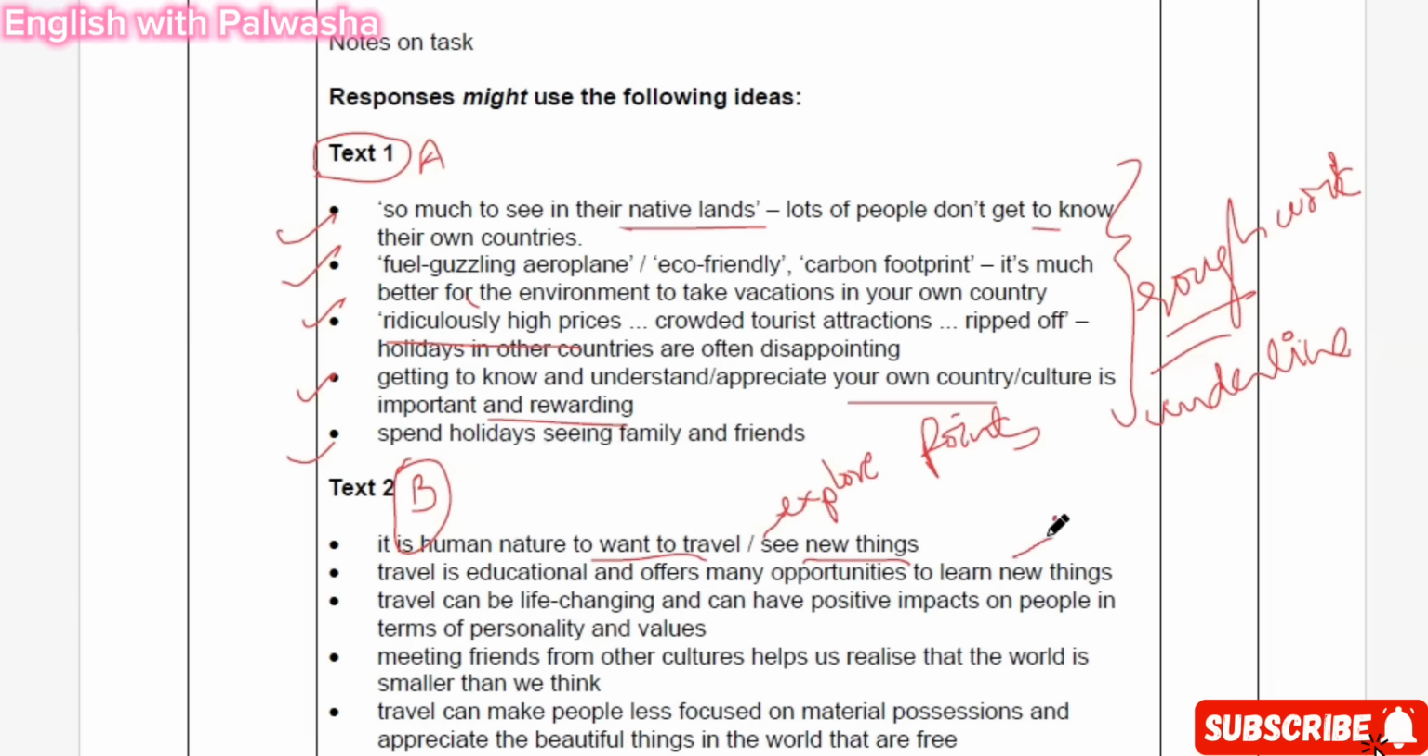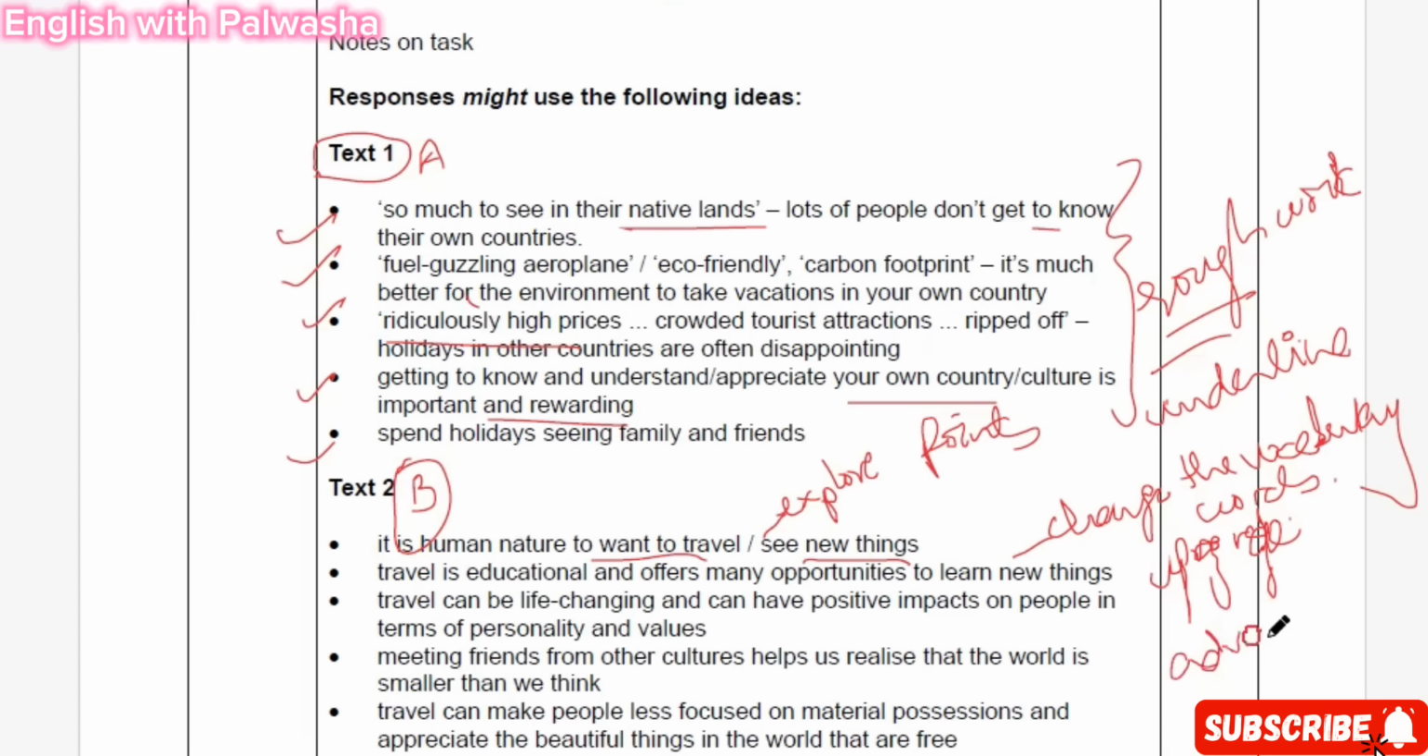Just change the vocabulary words, rephrase the things, and upgrade your sentence structure. You have to bring your sentence structure to an advanced level. This is the way you're going to work easily, and you can easily get a very good score in this directed writing task. See how he has done.